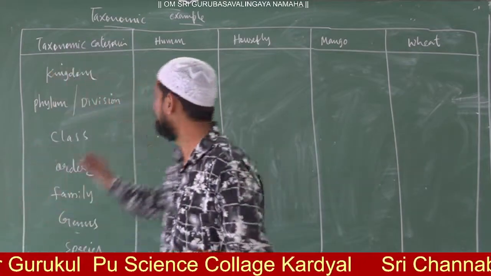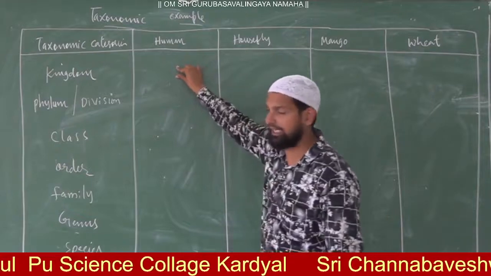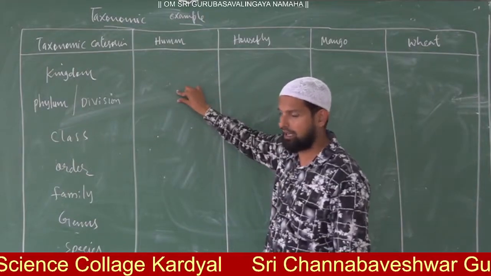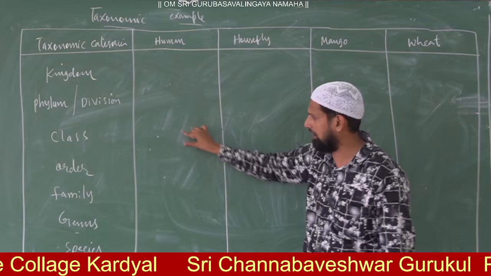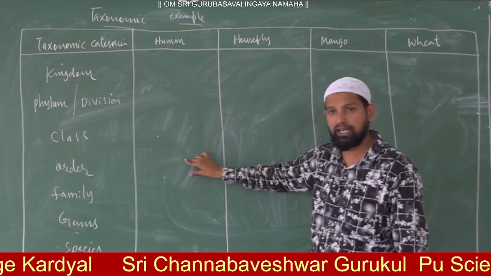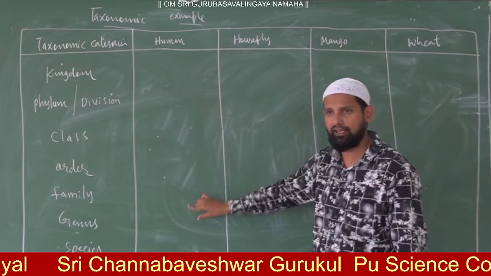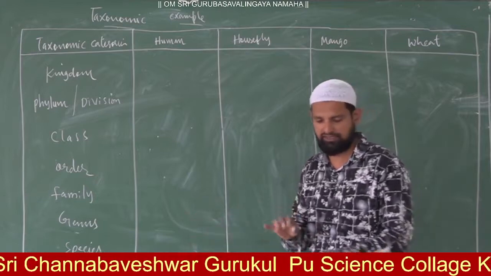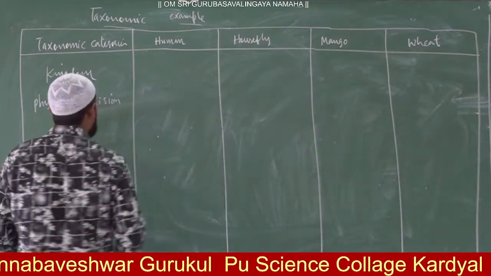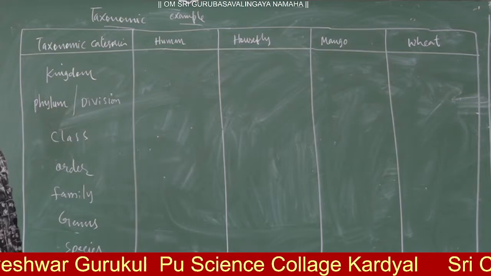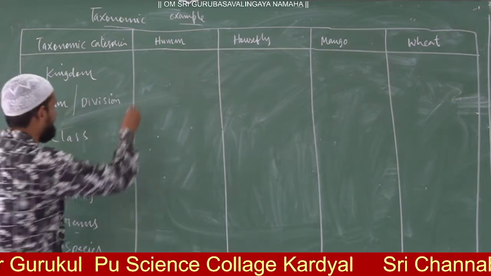So see here, Animalia, Chordata, Mammalia, Primata, Hominidae, Homo sapiens. Okay, this is the completion of the human being's taxonomic categories or classification.